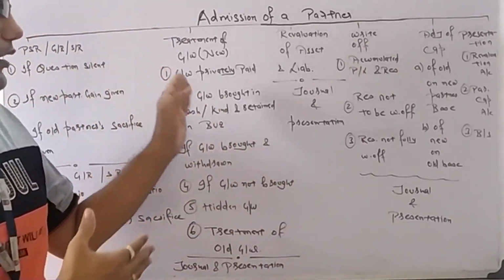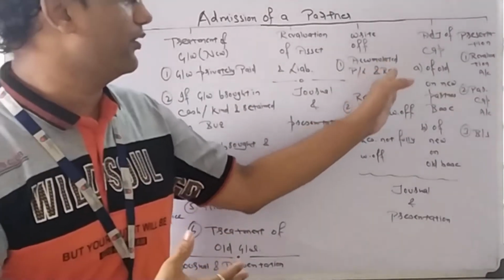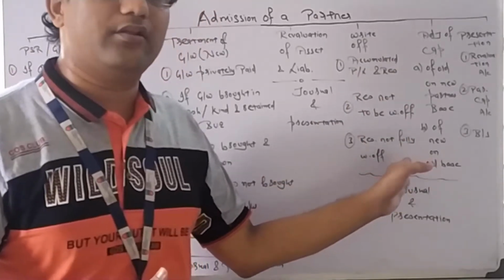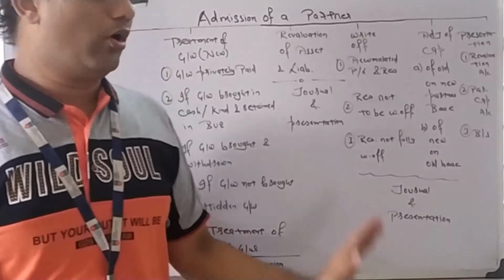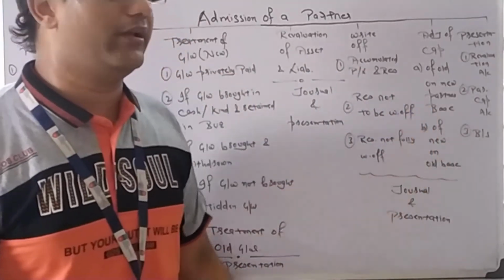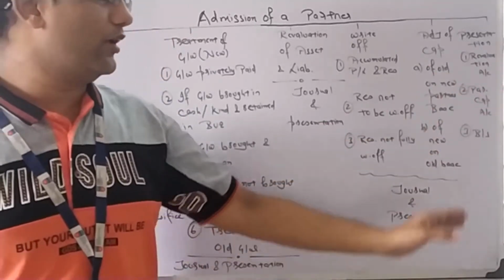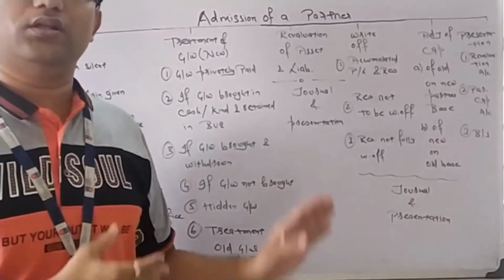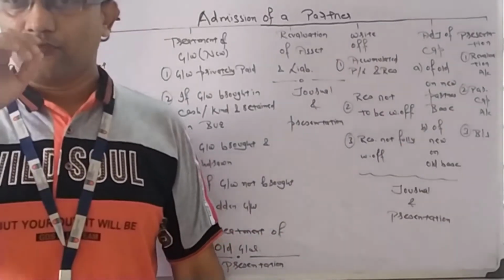So under treatment of goodwill there are journal entries, under revaluation of assets there are journal entries, under write-off of PL and reserve there are journal entries, under capital adjustment there are journal entries. All these journal entries will be presented in the revaluation account, partners capital account and balance sheet. We are going to learn the journal entries and also side by side the presentation.